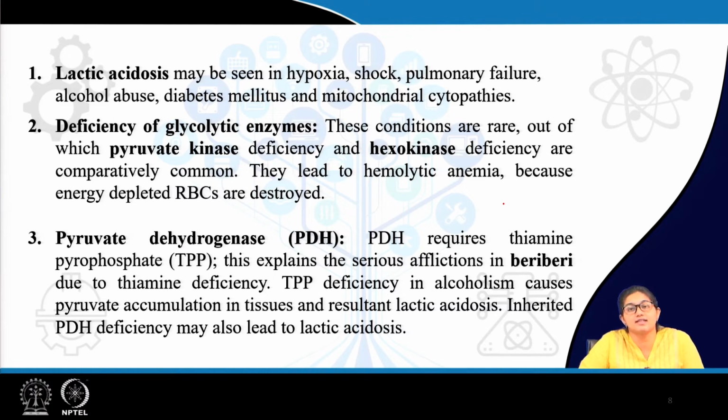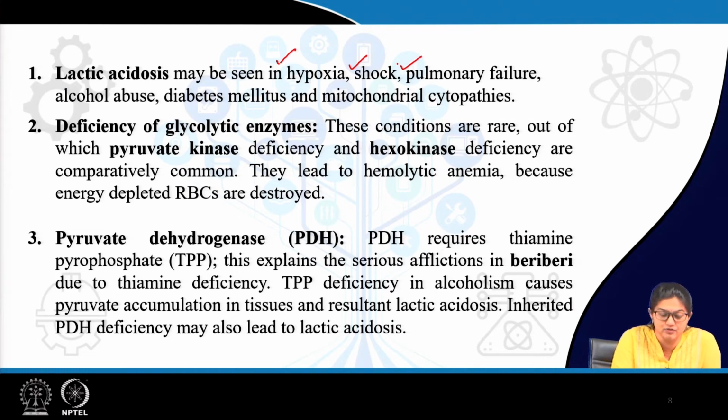When there is excess accumulation of lactic acid, there is acidosis, low pH, and this lactic acidosis can be seen in hypoxia, shock, pulmonary failure, in alcohol abuse, in diabetes mellitus, and in some mitochondrial cytopathies.